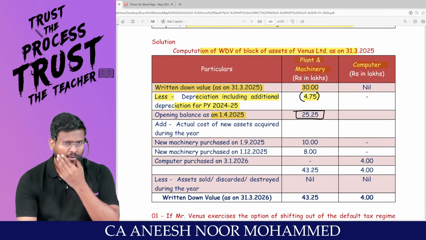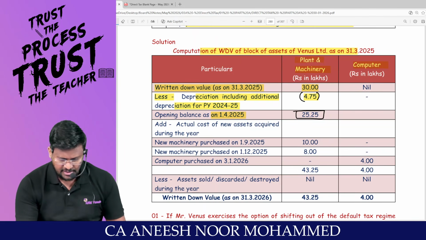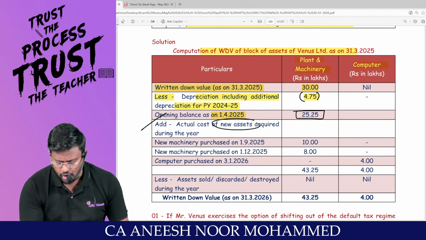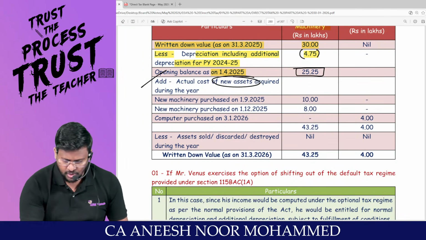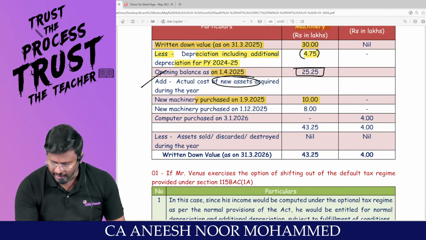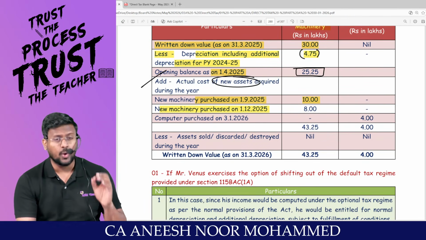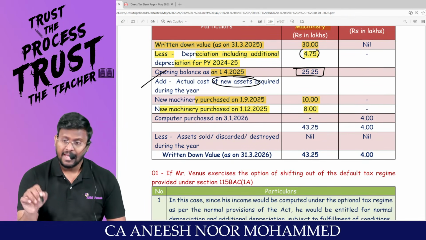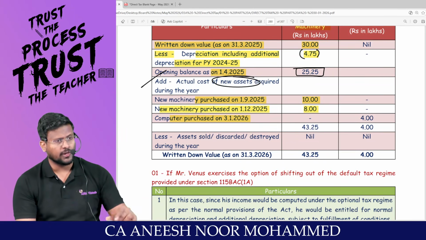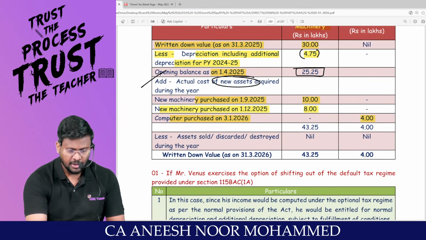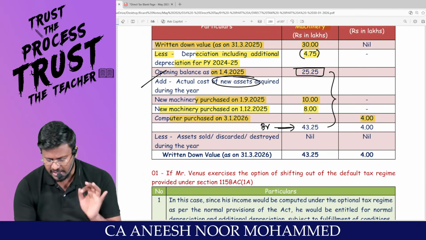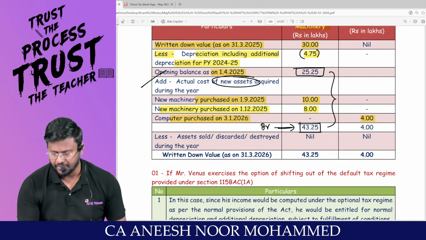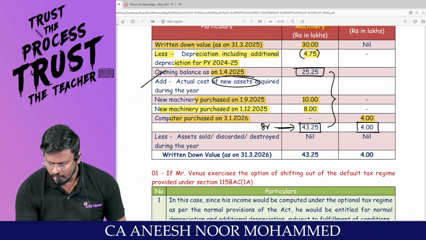Am I right, sir? Current year, is there any addition? Yes. Add the actual cost of the new asset acquired. There are two plant and machineries. New machinery purchased on 1/9/2025 for 10 lakh. New machinery purchased on 1/12/2025 for 8 lakh, and computer has been purchased on 3/1/2026 for 4 lakh. Am I right? So my block value before depreciation will be 25.25 plus 10 plus 8, which comes to 43.25. Am I right, sir? And here it will be only 4 lakh.